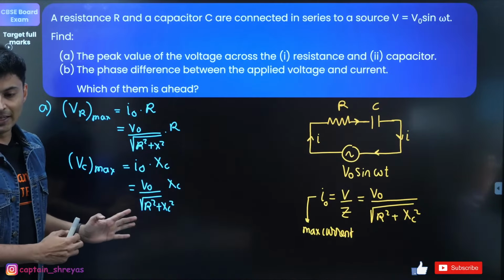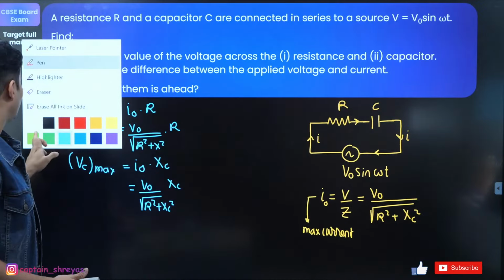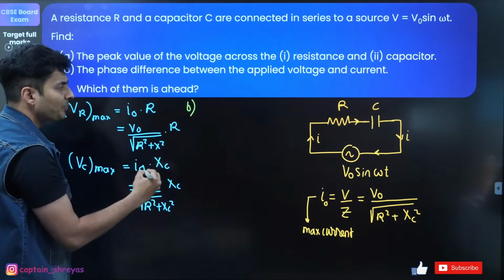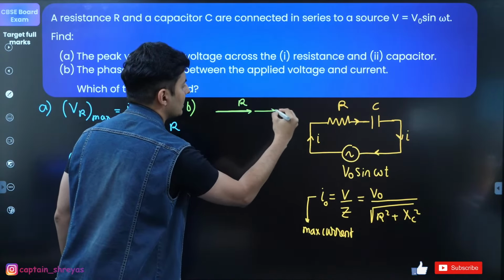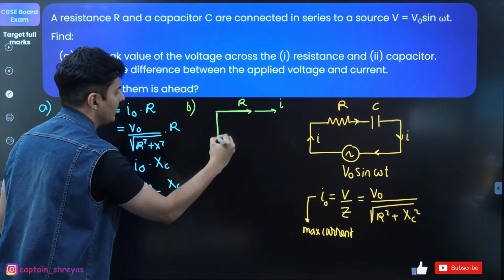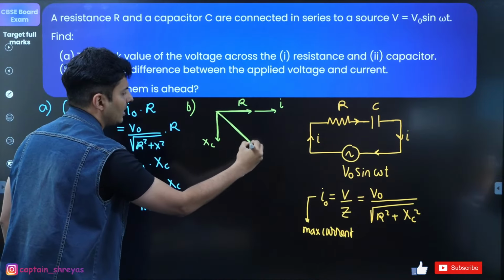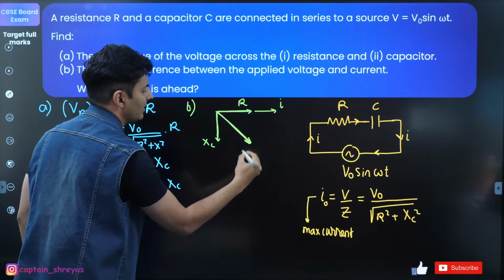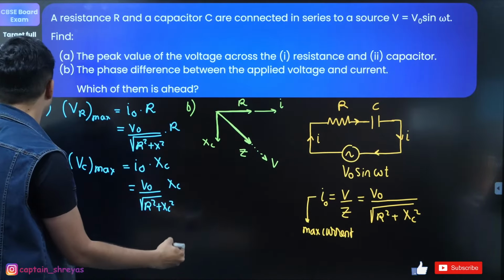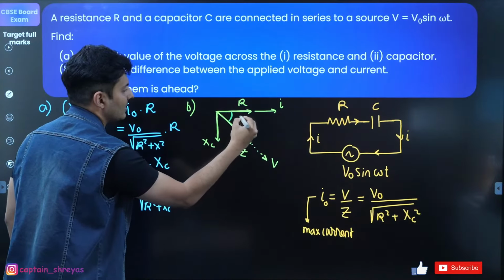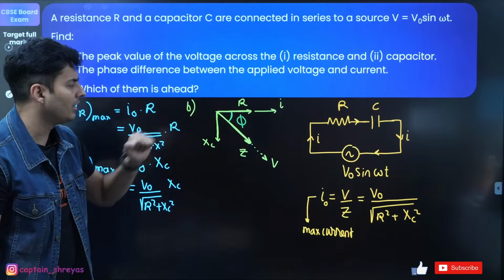Very good. Excellent. Next point that you are going to mention, the phase difference between them. For the second part, here is what you are going to do. We know that in the phasor diagram, the resistance comes in the horizontal direction, in the direction of the current. The capacitive reactance comes this way. This is where XC comes. So you will see that the net impedance, net voltage, everything will come in this direction. What I'm looking for is the phase angle, the phase angle between the current and the voltage.